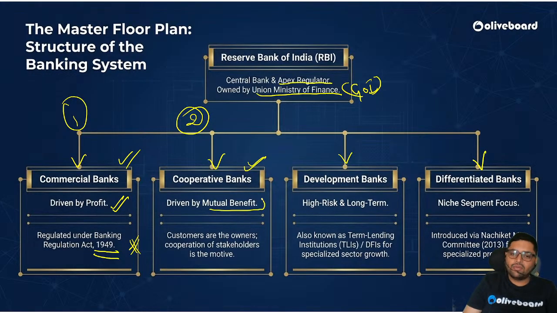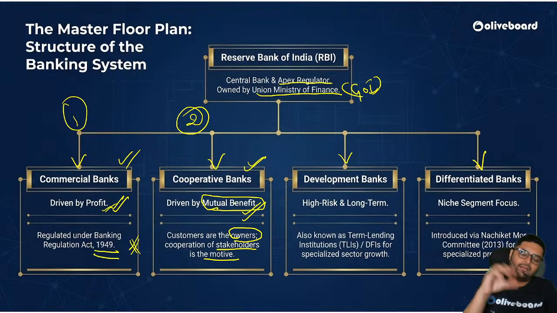They are driven by mutual benefit, unlike commercial banks. Customers are the owners, most important, and cooperation of stakeholders is the motive. The idea is to get mutual benefit. Me and you and some five of us, we six of us can make a cooperative bank.